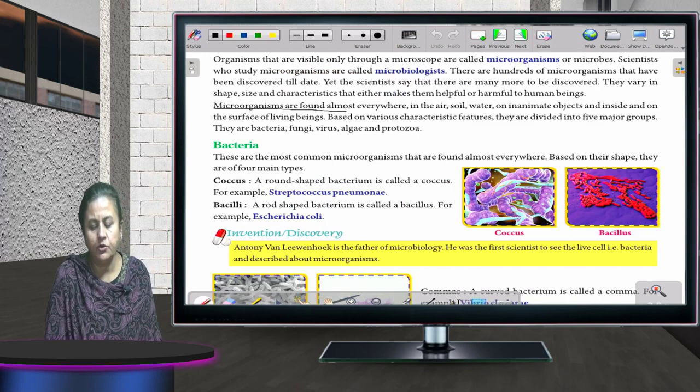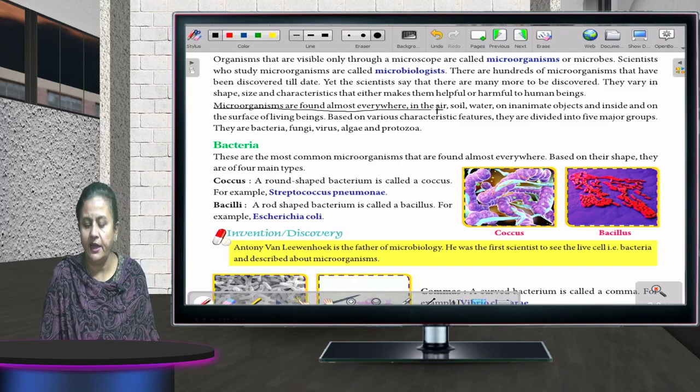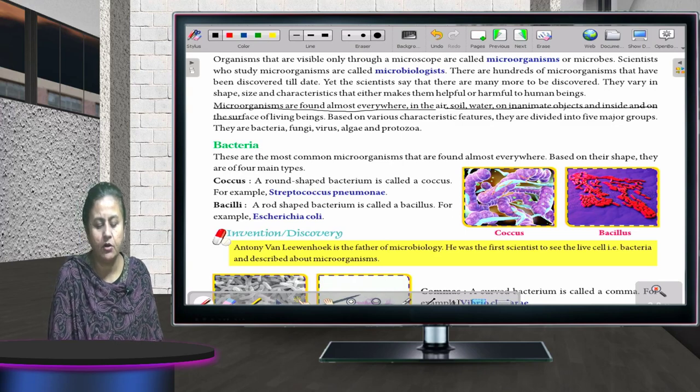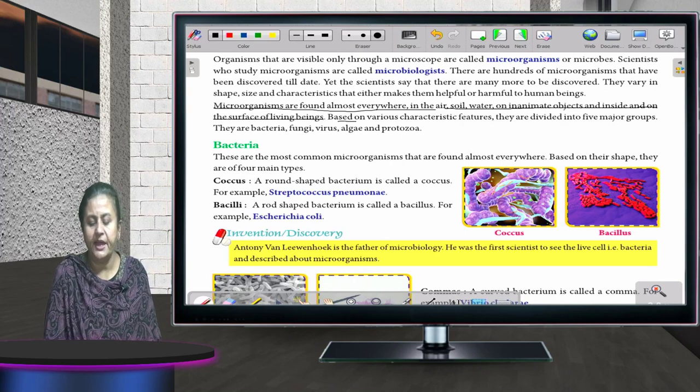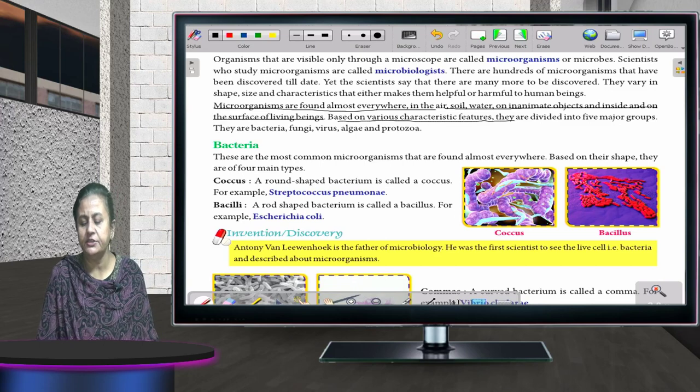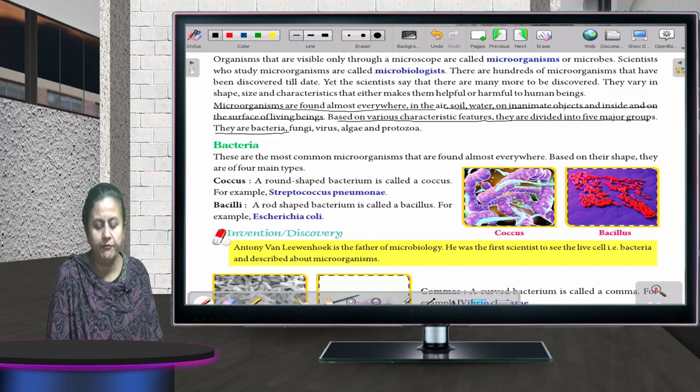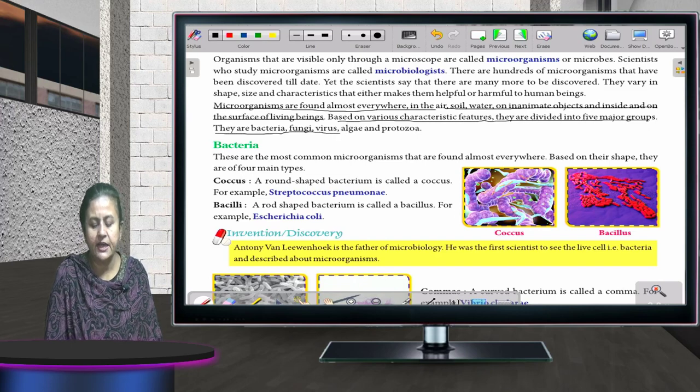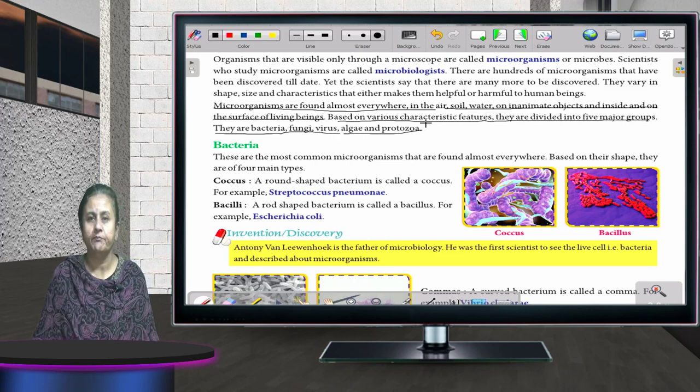Microorganisms are found almost everywhere: in the air, soil, water, or inanimate objects, and inside and on the surface of living beings. Based on various characteristic features, they are divided into 5 major groups. They are bacteria, fungi, virus, algae and protozoa.